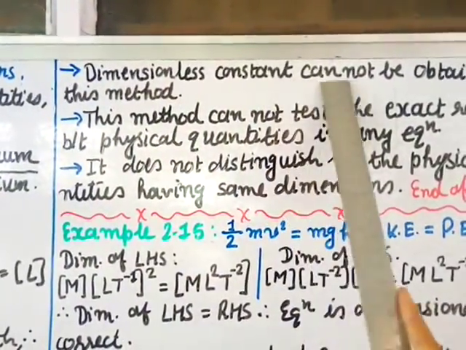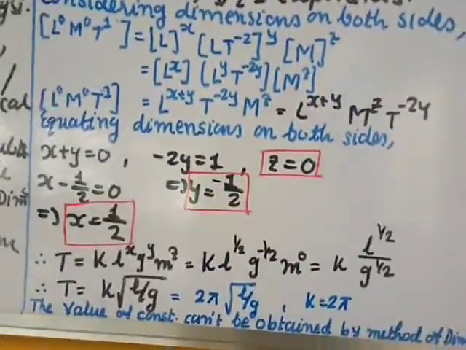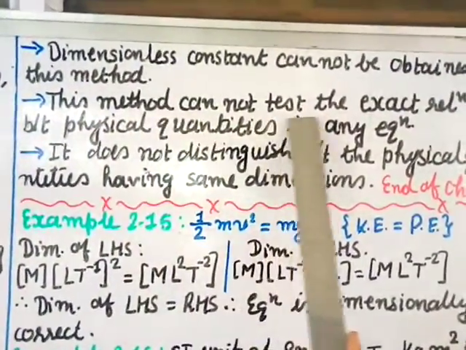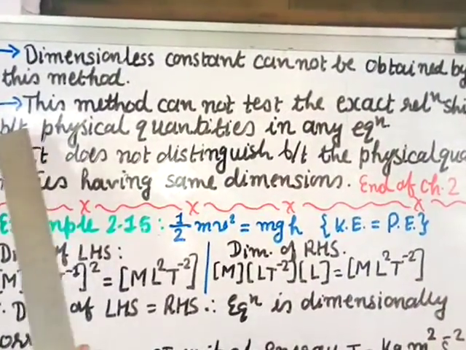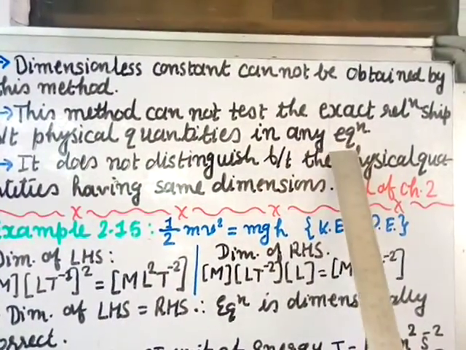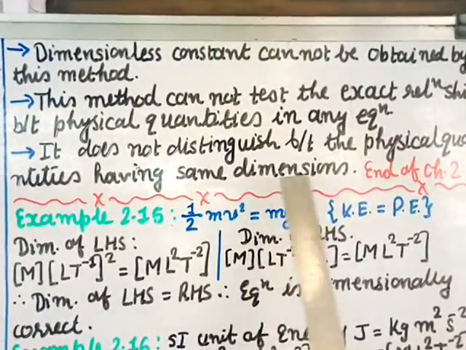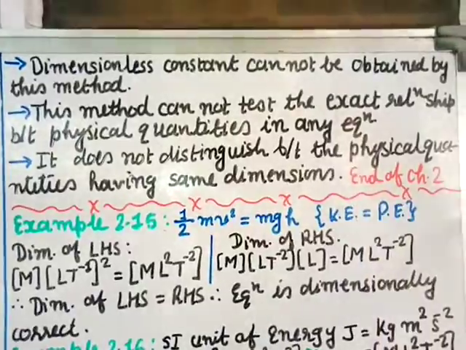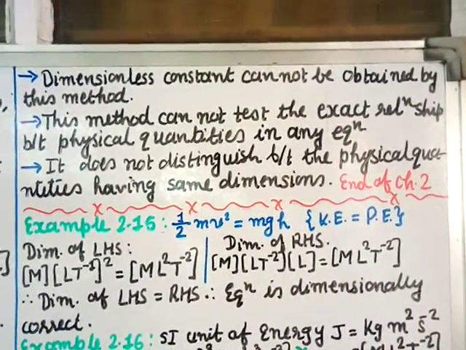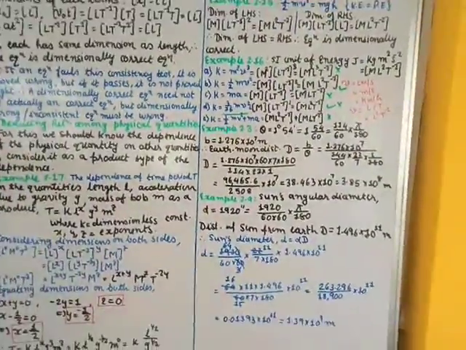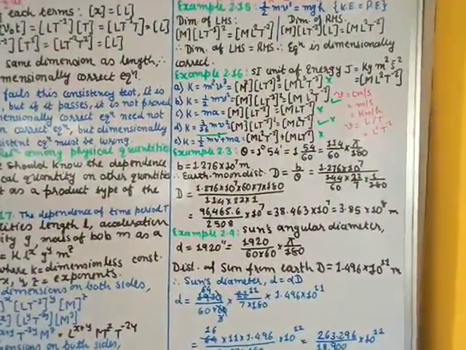Dimensionless constant cannot be obtained by this method. We saw here that the k value we cannot find, the constant we cannot find. So dimensionless constants cannot be found. This method cannot test the exact relationship between physical quantities in any equations. It does not distinguish between the physical quantities having the same dimensions. These are, you can say, drawbacks, and with this they end the chapter. We also end this chapter with this, but I would like to do 2 more examples from the textbook.